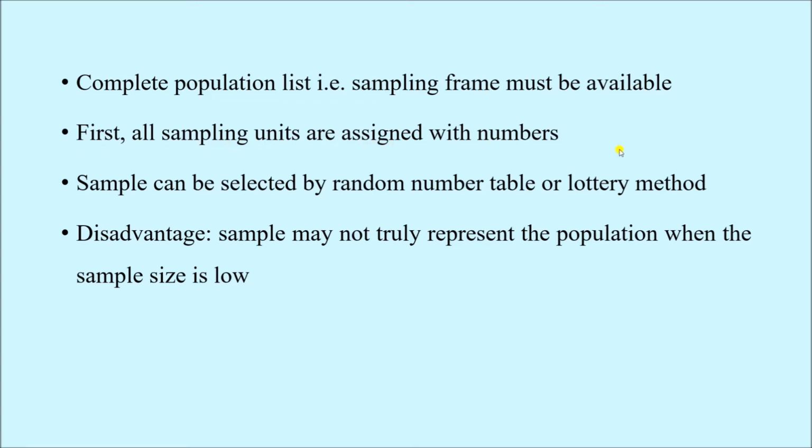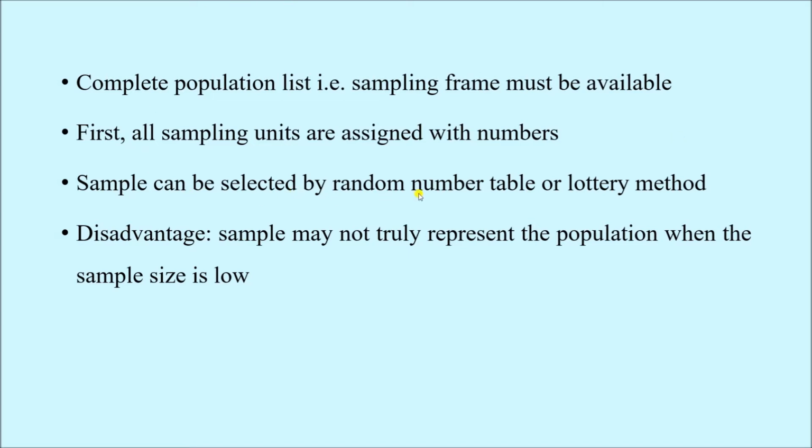This is the first thing that we have to do. We have to give numbers to individuals in the study population. For example, we can start with 1. Maybe we have 1000 people in a given village. The first person will be given number 1, the second person number 2, like this. When we reach the 1000th person, he will be given the number 1000. So each person in that village will have one unique number.